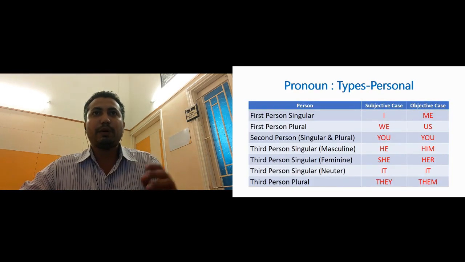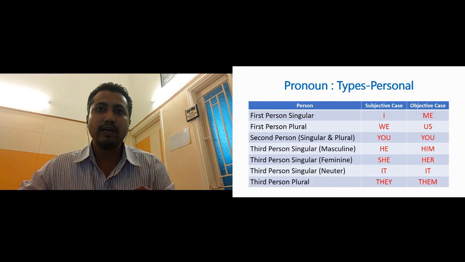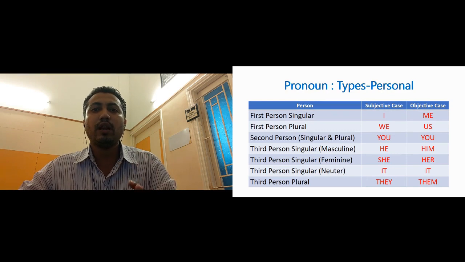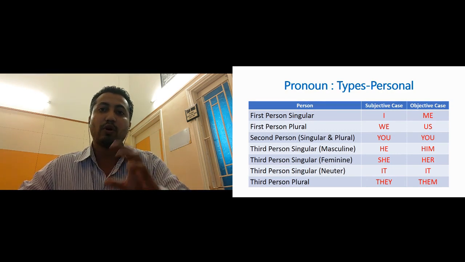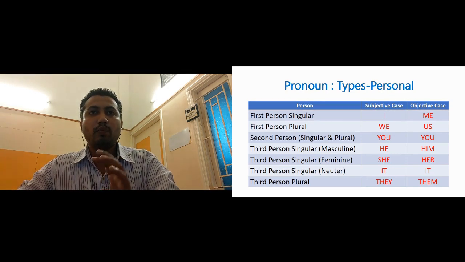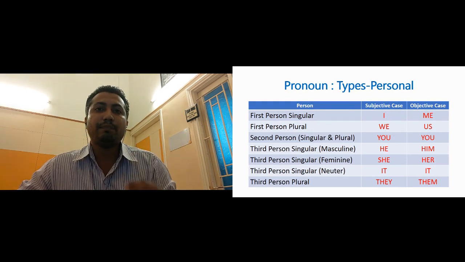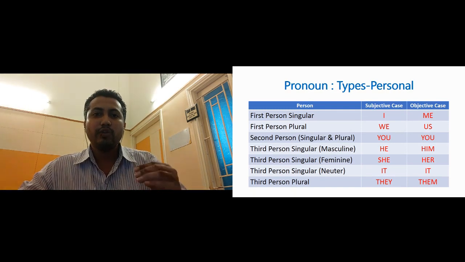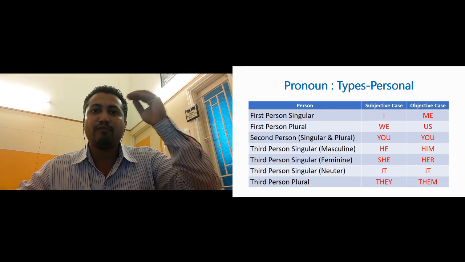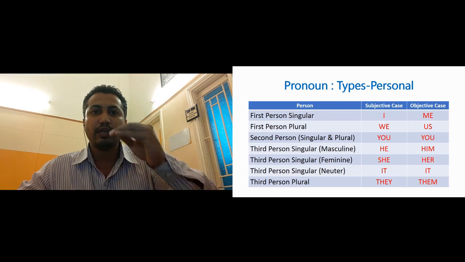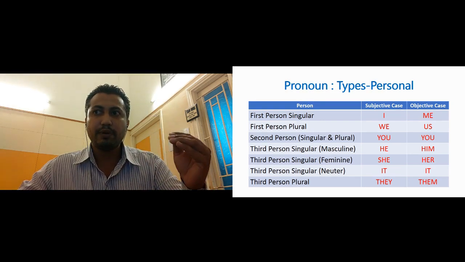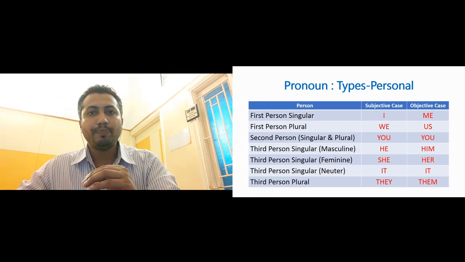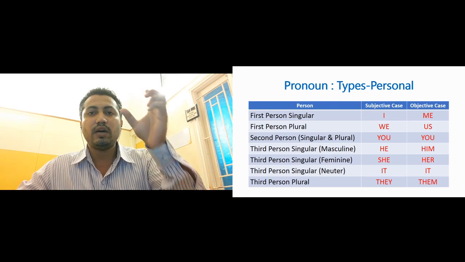Okay, now the next part, we are going to try to understand a type of pronoun. This type of pronoun is called personal pronouns. Now before trying to understand personal pronouns, we need to understand the person that is mentioned here. You can see on the screen under the heading of person, it is written first person singular, first person plural, second person, third person singular, and third person plural. So here we can see these are the persons.